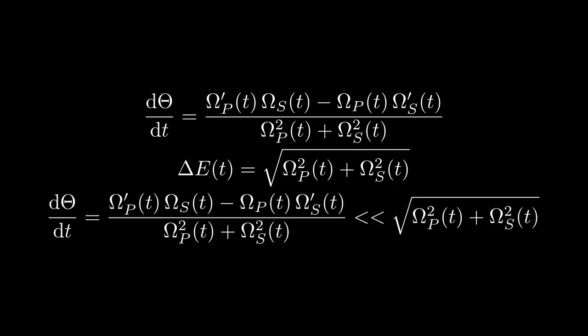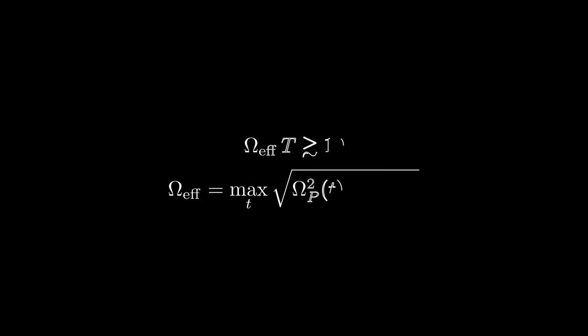This inequality ensures that the time evolution is slow enough for the system to remain in the dark state throughout the process. In experiments, this condition guides how to shape and delay the laser pulses. Finally, there's also a useful global version of this condition. It tells us that the product of the effective Rabi frequency and the pulse duration should satisfy. This gives us a simple rule of thumb. If the pulses are strong and long enough, the system has time to follow the dark state and complete the population transfer.